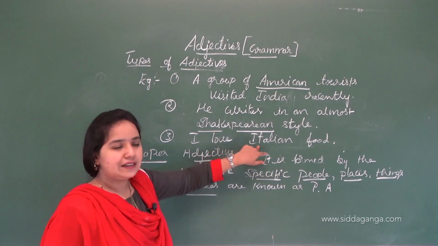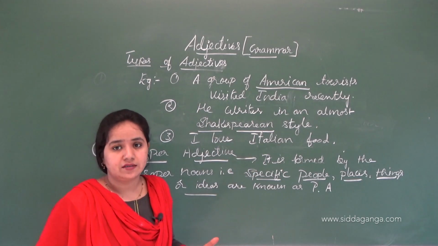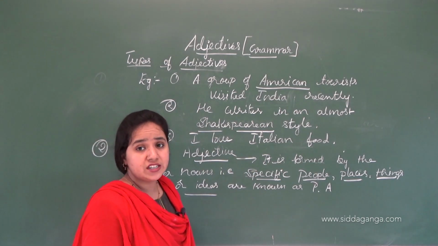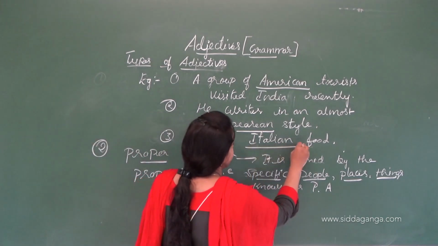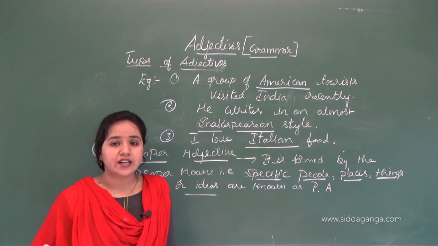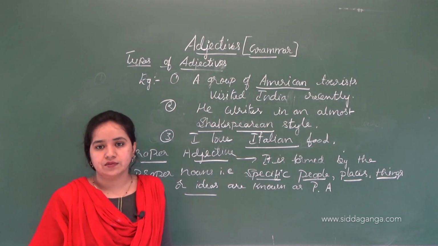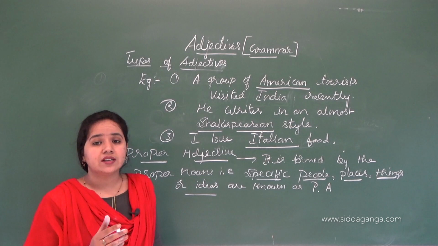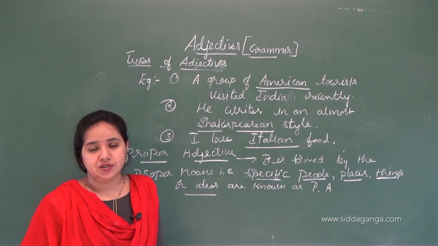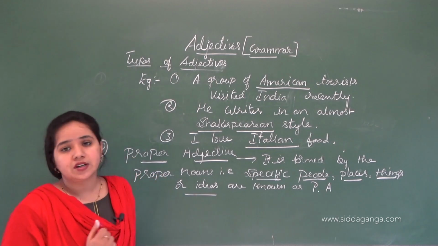So the food which belongs to Italy, I love to eat. That is called Italian. You may also say, I love Chinese food. Chinese specifically belongs to China. So that is called a proper adjective. I hope that you have understood proper adjectives.